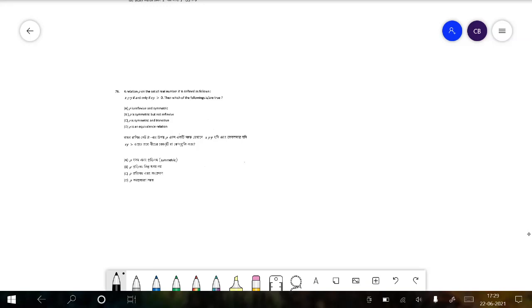In this case, we can see that for x rho x, x square is greater than 0. Given the conditions, we can test everything. For symmetric, we have to test if x rho y is equivalent to y rho x.